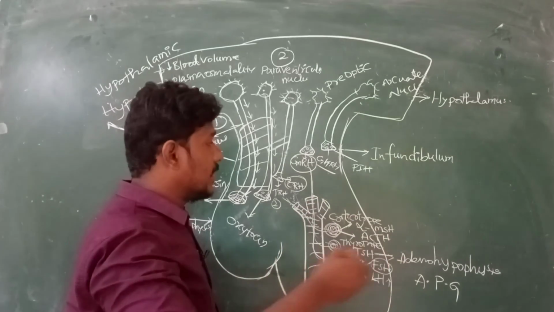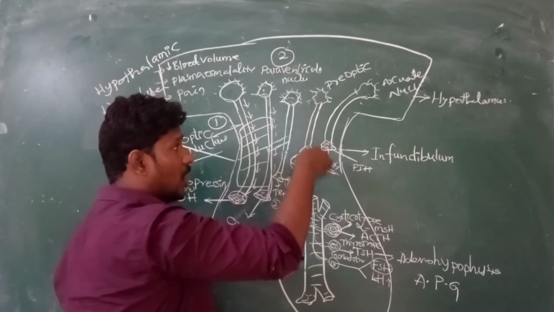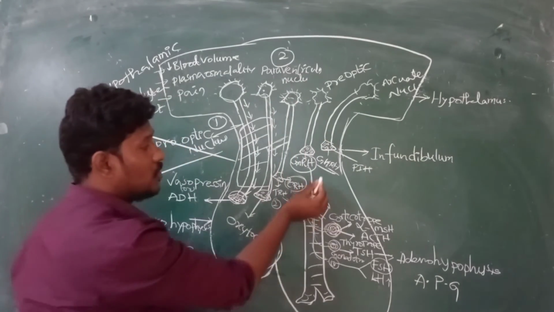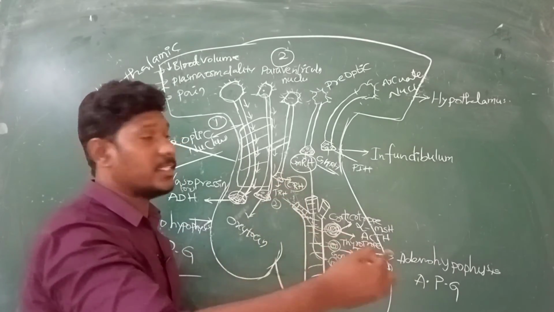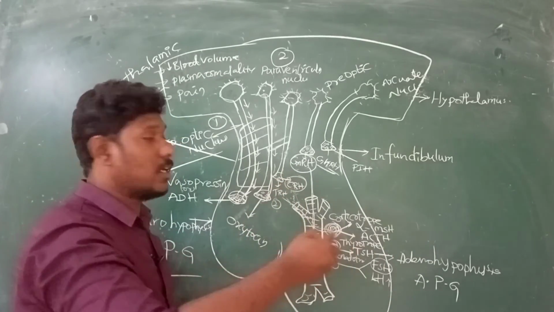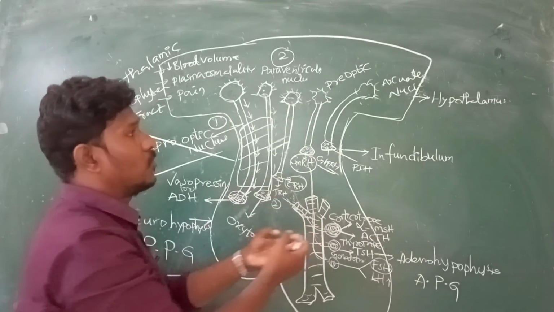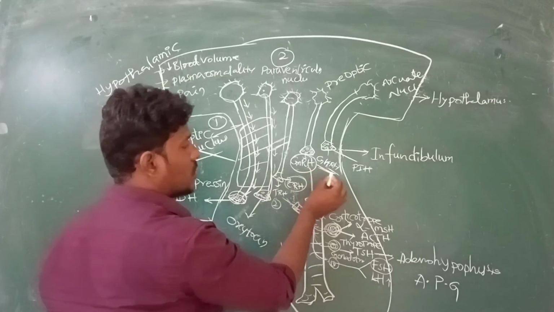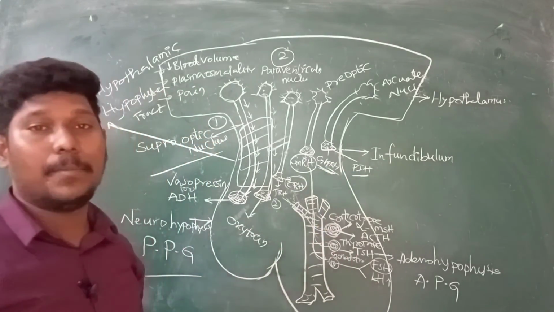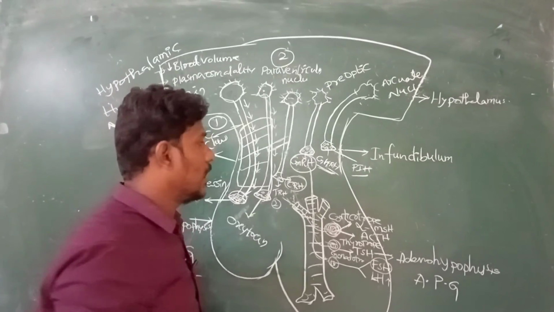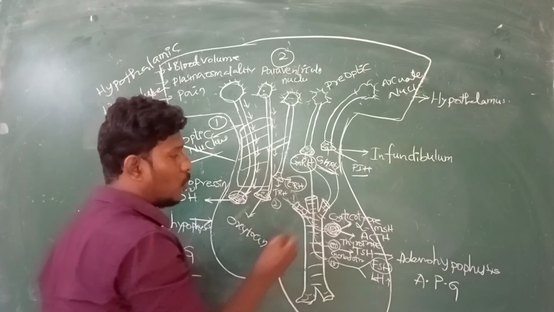Every time releasing hormone is common. Releasing hormones are coming from the hypothalamus. If you observe carefully here, GHRH, growth hormone releasing hormone. Gonadotropin releasing hormone. Corticotropin releasing hormone. Thyrotropin releasing hormone. That means every time releasing hormones are coming from the hypothalamus. Now we are at GHRH, growth hormone releasing hormone, and one more is PIH, prolactin inhibiting hormone. These two also enter into the portal vein system.